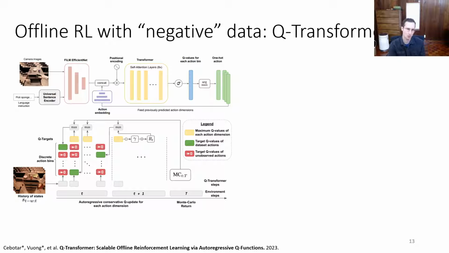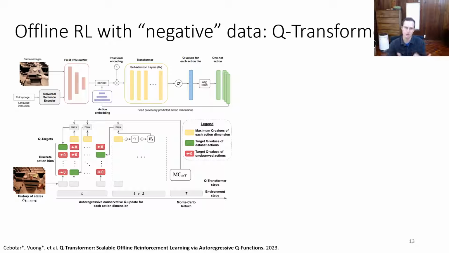So what we did in Q-transformer is we treated every dimension of the discretized action as a separate time step in a higher level MDP. Now Q-learning is done not just across time steps, but also across dimensions of a single time step. That has both pros and cons. One of the advantages is that now we have a discrete action Q-learning problem. One of the disadvantages is that the horizon goes up by the number of dimensions.